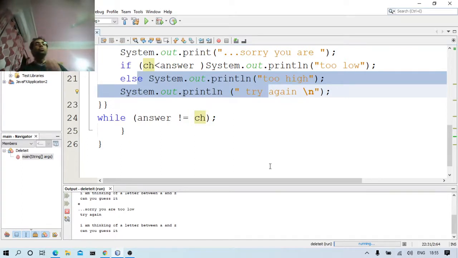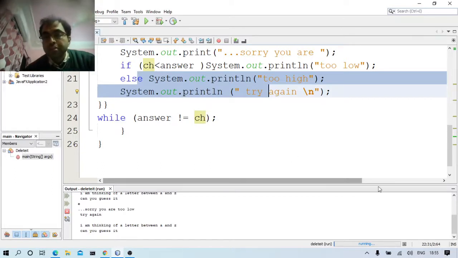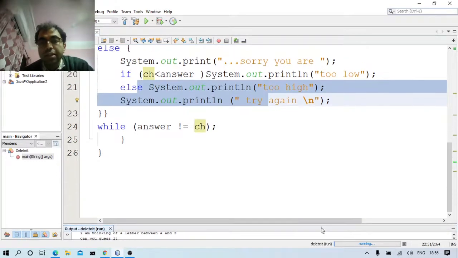So here I am using do loop, I am using if else, I am using while loop, I am using all the three loops together. So this is a Java program where you will find all the three loops in a single program. I'll explain it again as you can see.